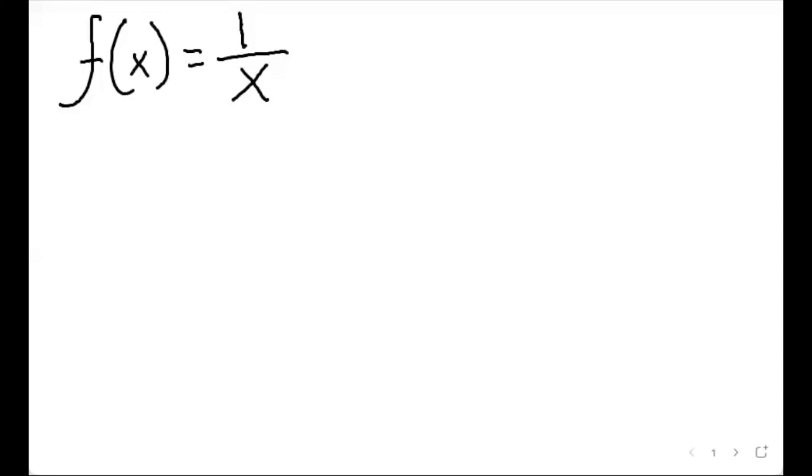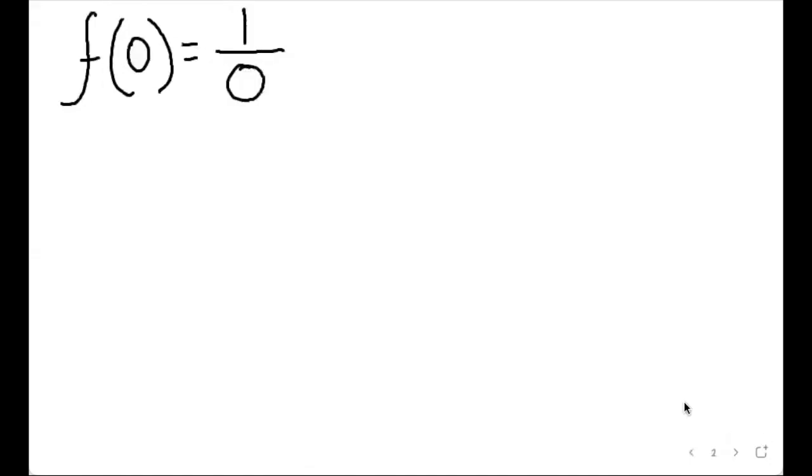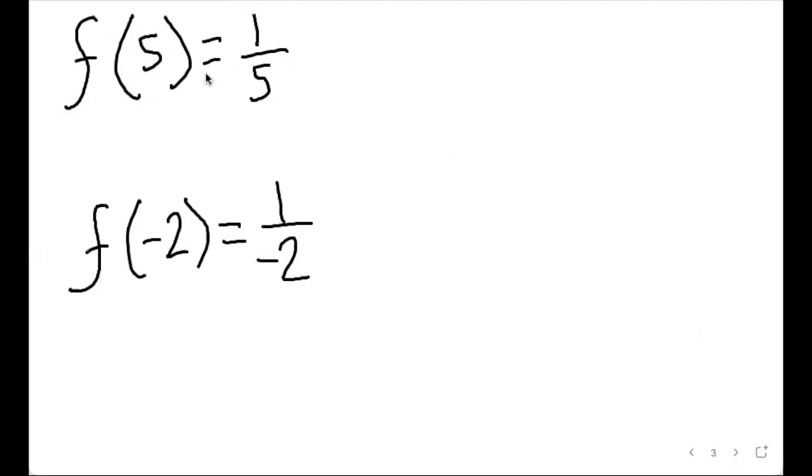Hey, what would happen if I plugged 0 into this function? Well, actually, I don't think I'm allowed to do that because it causes division by 0, and that's illegal in math, right? So that's interesting. I'm not allowed to plug in anything I want, but I think I could plug 5 in, right?